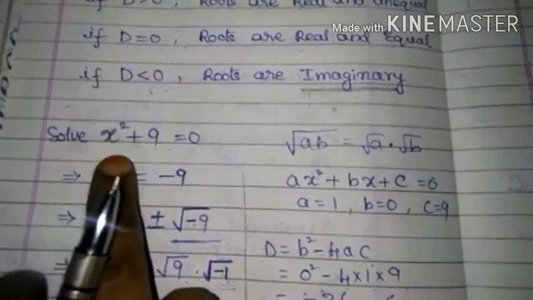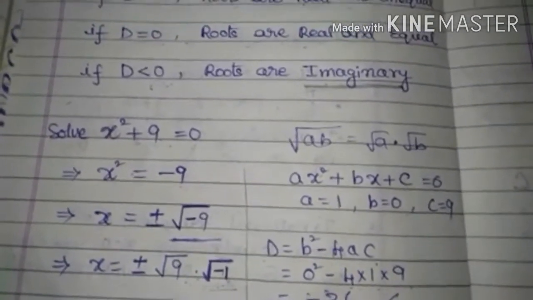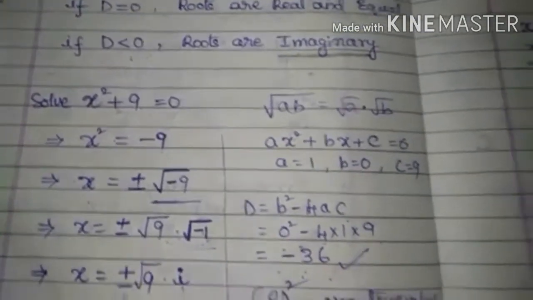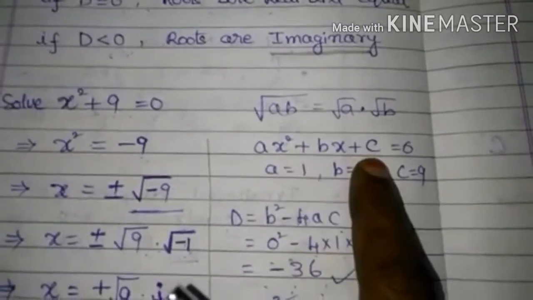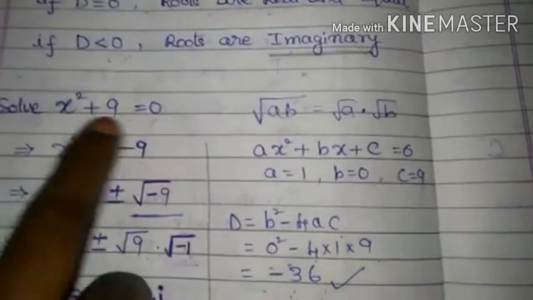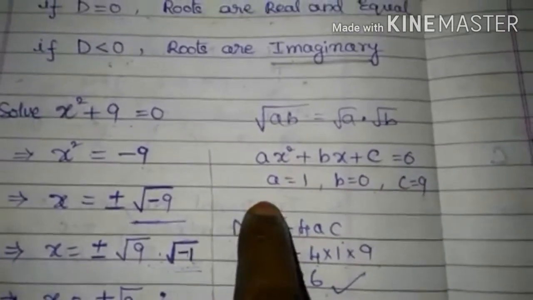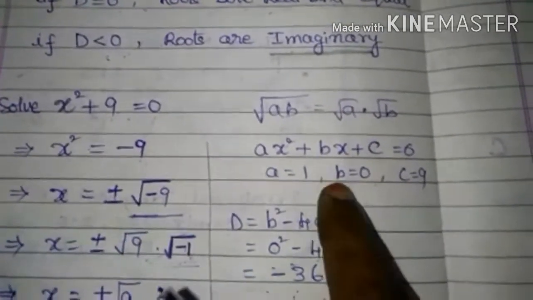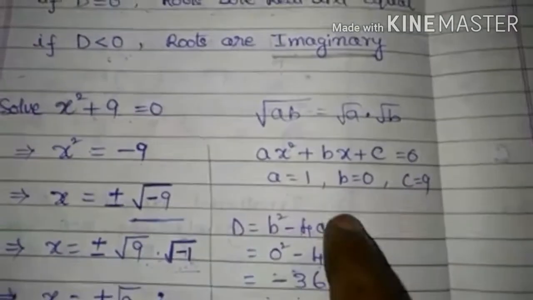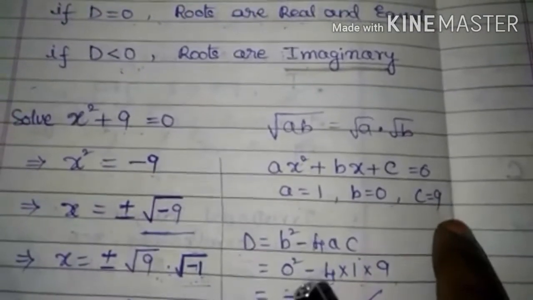Take some example. x square plus 9 equal to 0. Compare the equation with ax square plus bx plus c equal to 0. If you compare this equation with the general form of the quadratic equation, then a is equal to 1 and there is no x term, so b equal to 0 and c equal to plus 9.